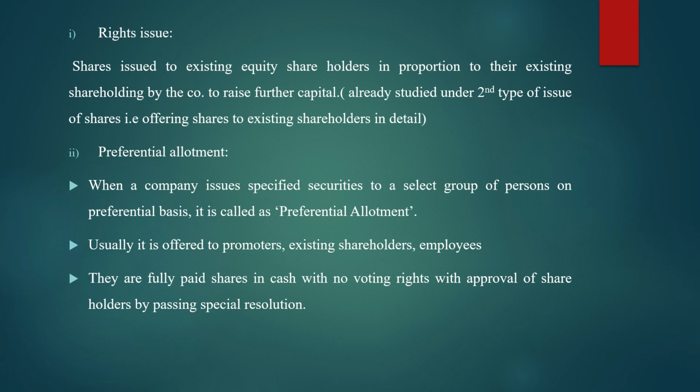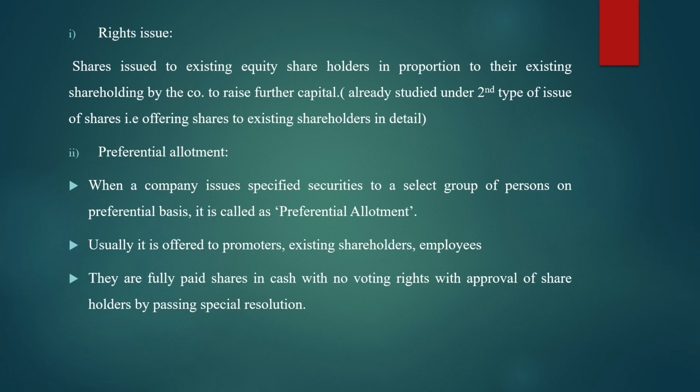In bracket I have told, it is already studied under second type of issue of shares, that is offering shares to the existing shareholders. Again, in detail if you want, you can check the previous video. Fine. Coming to the second subtype of allotment, it is preferential allotment.